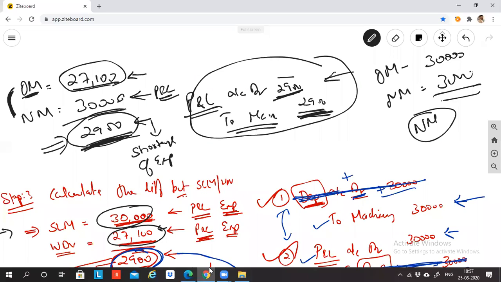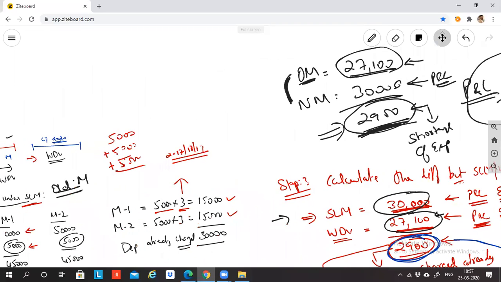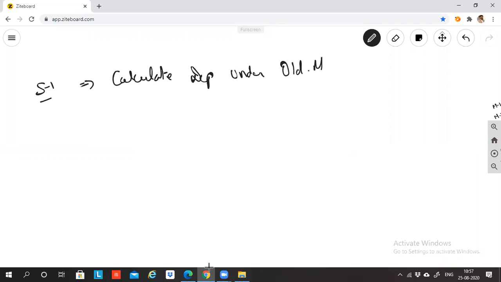Let me put the steps here. Step 1, calculate depreciation under old method.